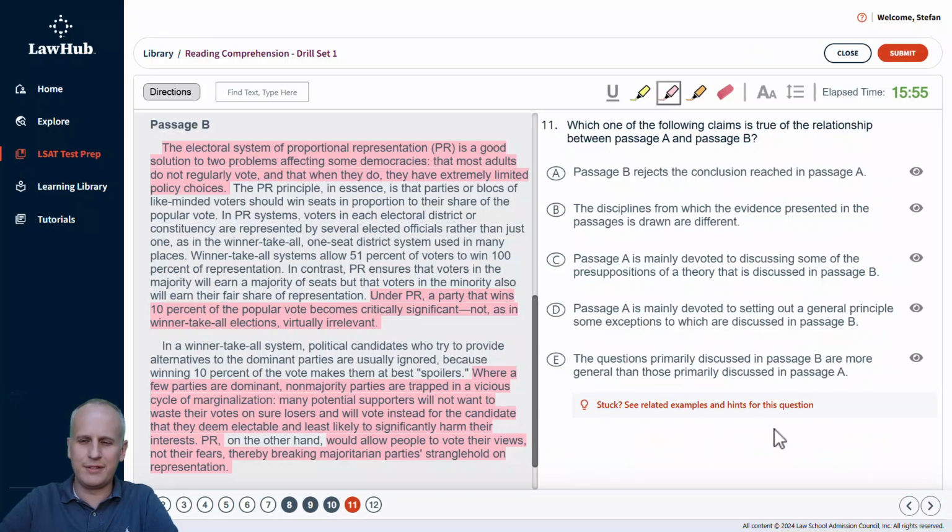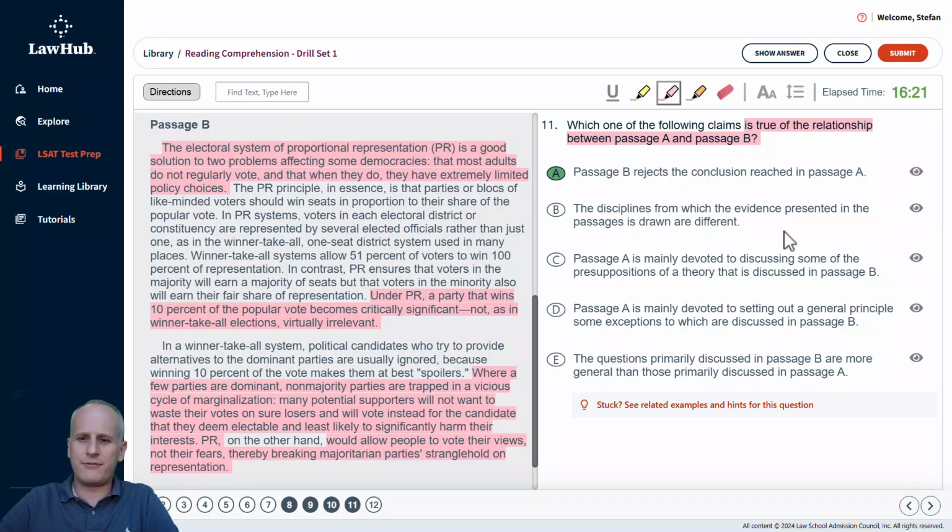So next, we'll move to number 11. Again, it's just a variation on a main idea task. We're being asked what is true of the relationship between passage A and passage B. Well, if we look at choice A, passage B rejects the conclusion reached in passage A. Well, yeah, that's everything that we've been talking about. And again, if you recognize that this is right, you could move briskly through everything at the end.